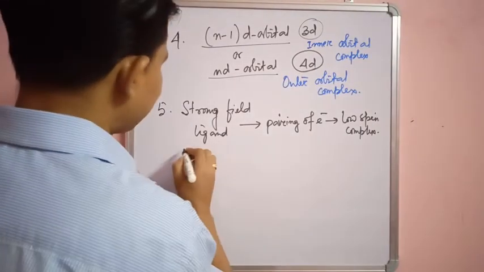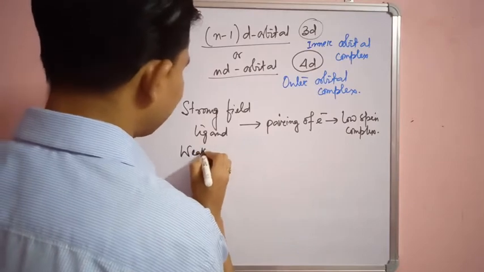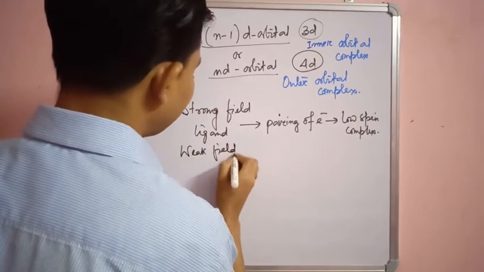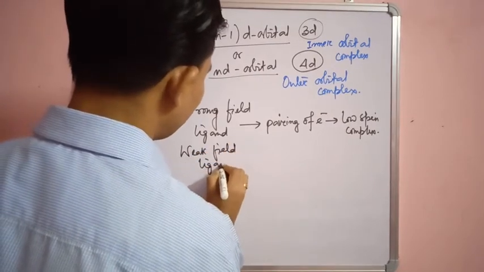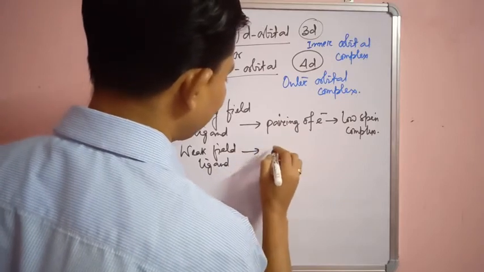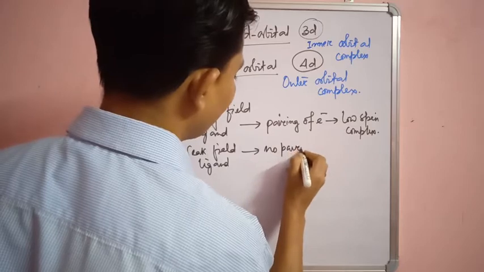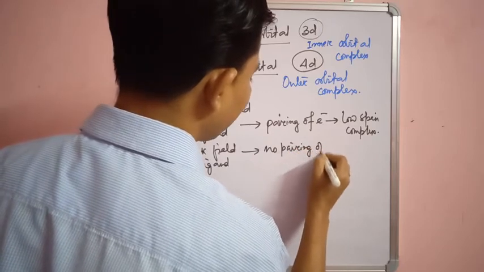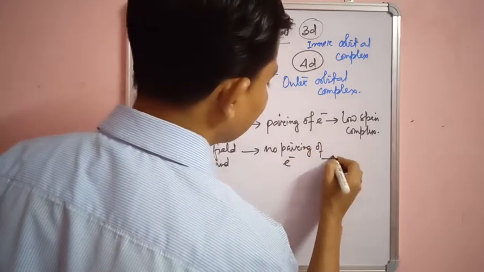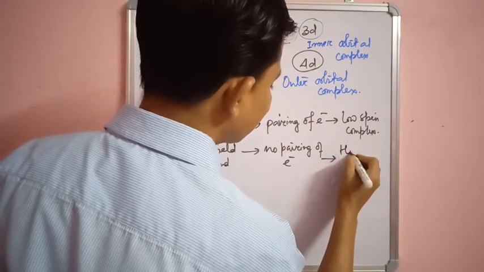Now if the ligand is a weak field ligand, it will not be able to do the pairing, so there is no pairing of electrons, and the complex will be a high spin complex.